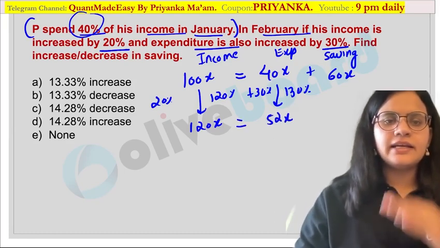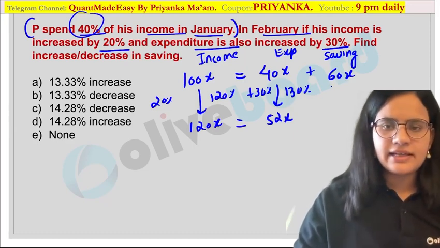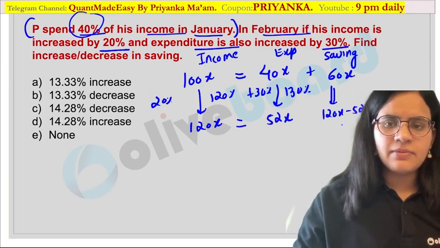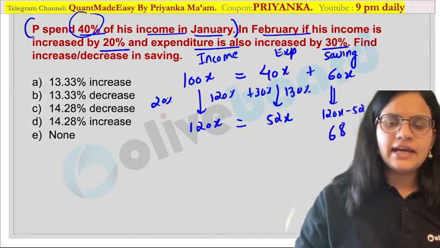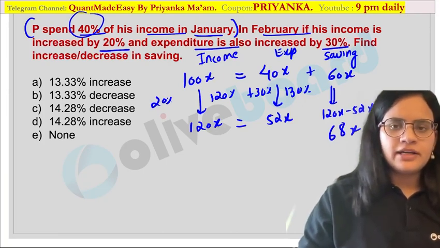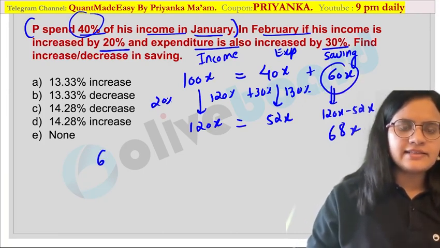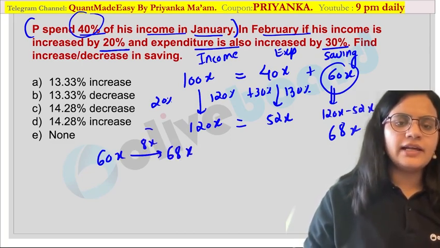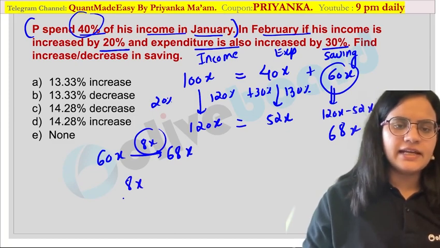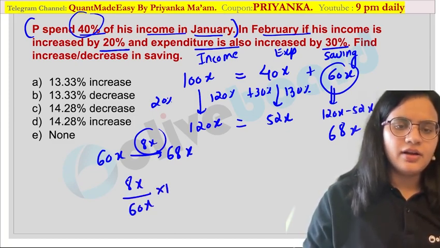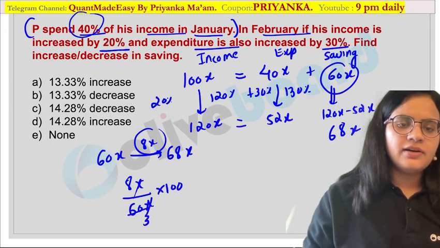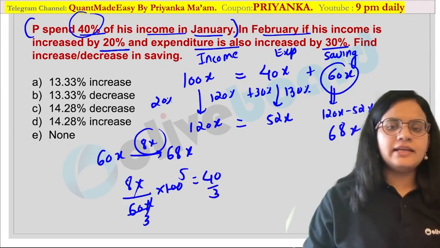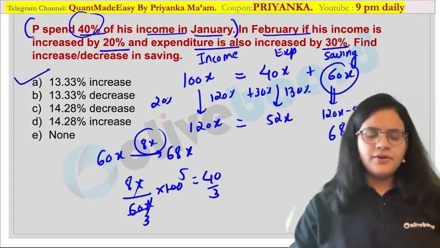So how much would be the increase in the saving? How will you calculate the savings now? This would be 120x minus 52x, which is 68x. Are you getting it? Now how much is the increase? 60x is the initial savings. Now it became 68x. So there is an increase of 8x. What would be the percentage? 8x upon 60x into 100. This is nothing but 40 by 3%, or I can say 13.33% increase. Are you getting it?